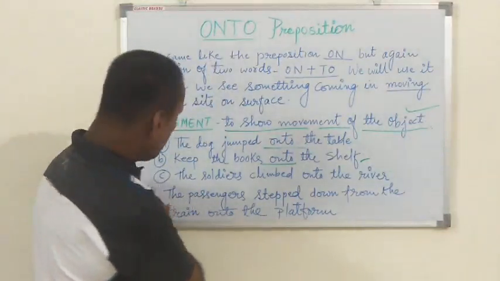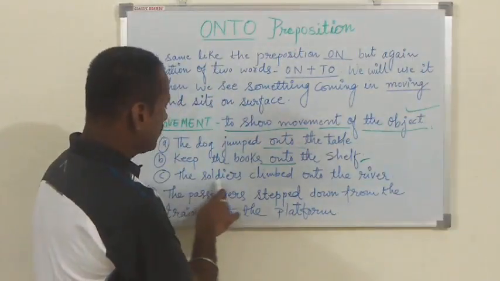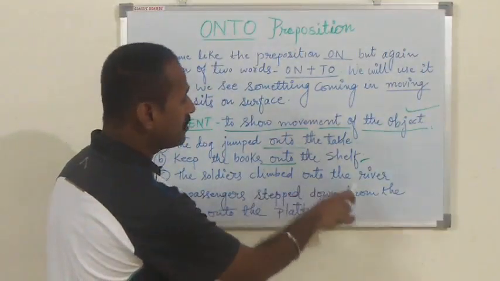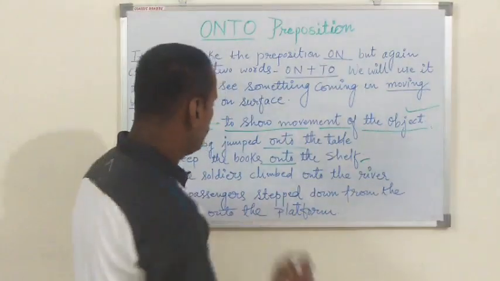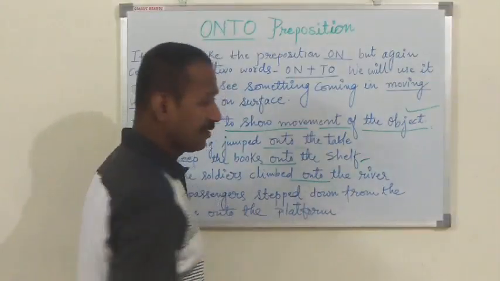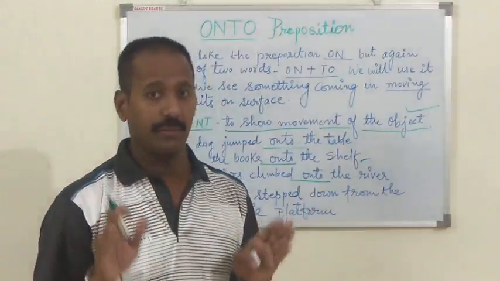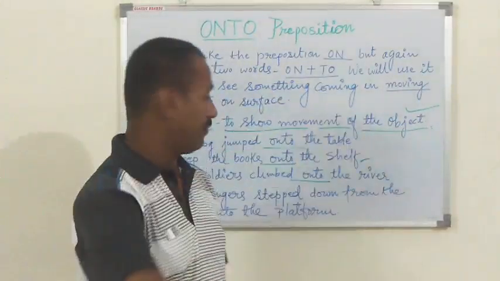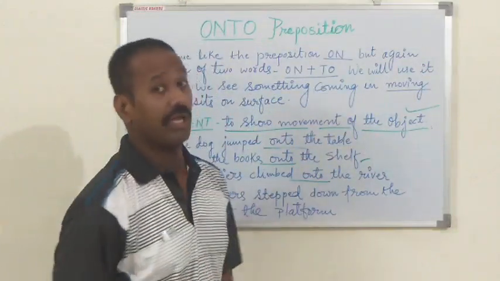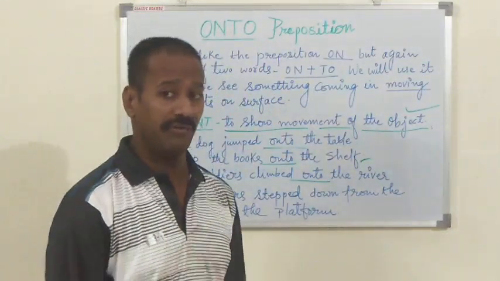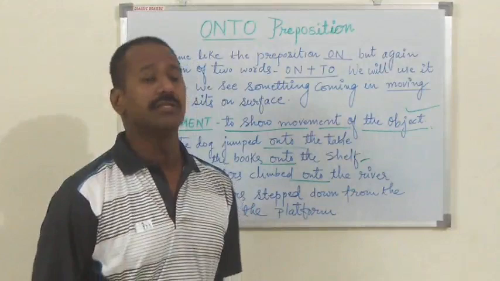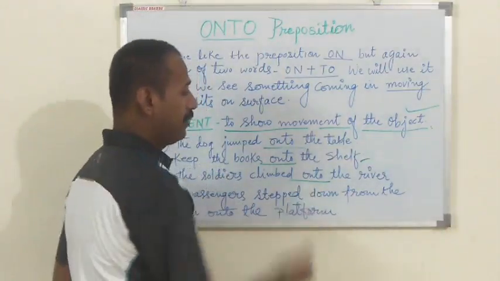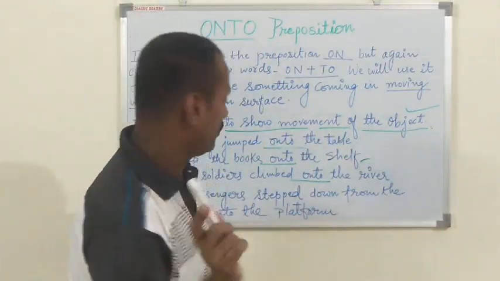Example number 3. Next example. The soldiers climbed onto the river. Soldiers were in a resting position. When they are in action mode, they jump, they climb onto the river. Again, there is a movement. There is a moving way activity going on here. So what will come? Again, the preposition onto we have to use here.